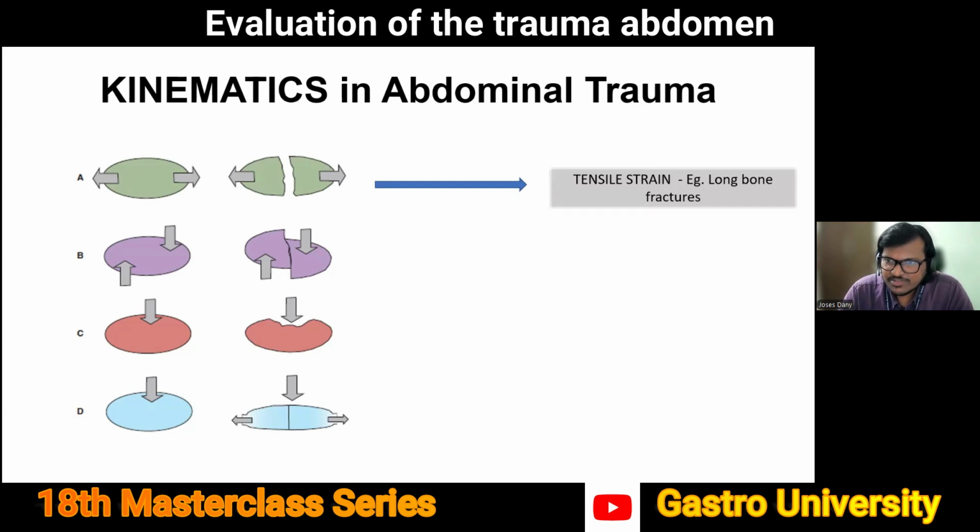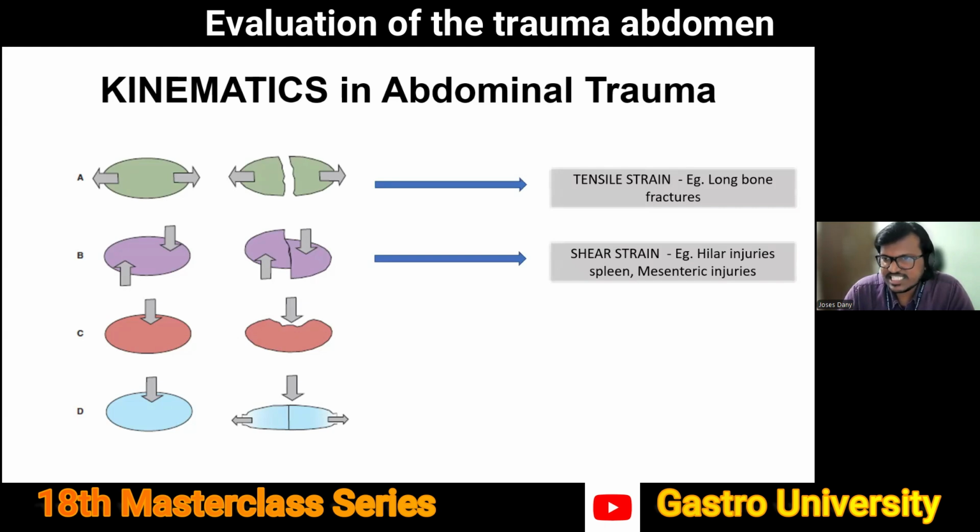There are different types of it. Tensile strain is commonly what causes long bone fractures, less commonly seen in the abdomen. In the abdomen, these three are the most common which we see. The first one is shear strain. Shear strain is nothing but when an organ is tethered at any point and there is a sudden deceleration, because it is fixed at one point, the other end, which is freely floating, gets stretched and it gets torn.